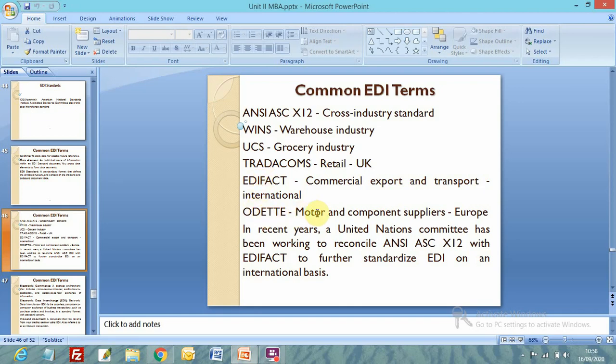ODETTE is for motor and component suppliers. I will discuss the associated data manufacturing. The motor and component suppliers will be using ODETTE.